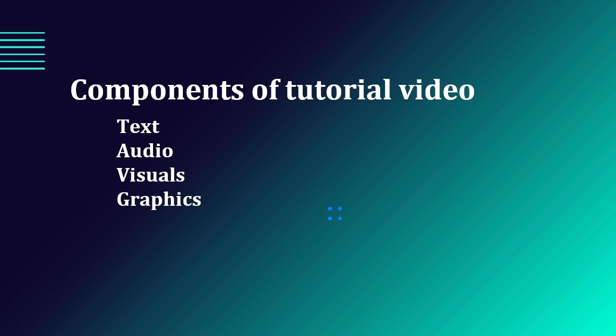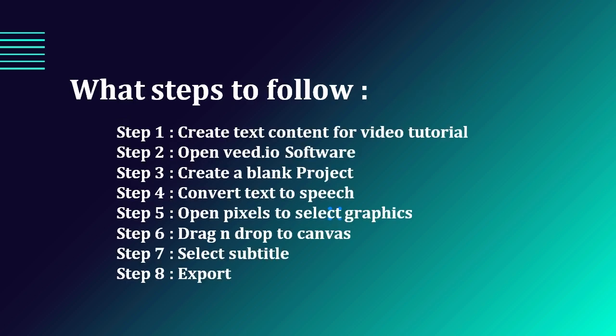Now first thing, that is the text. So to create this text, what we'll be using? ChatGPT. So first step is going to be create text content for video tutorial using ChatGPT. Once this is done, we are going to open VidIO software. Then third step, we create a blank project. When this is done, convert the text to speech.